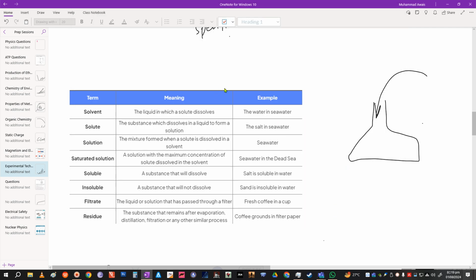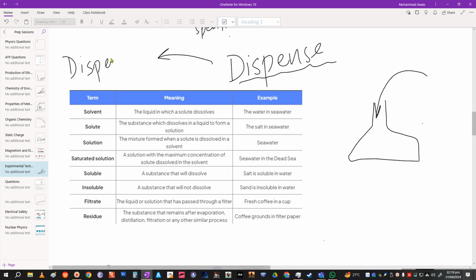Okay, the word is dispense. And I told you, the name is drawn from a device that you use for drinking water: dispenser.